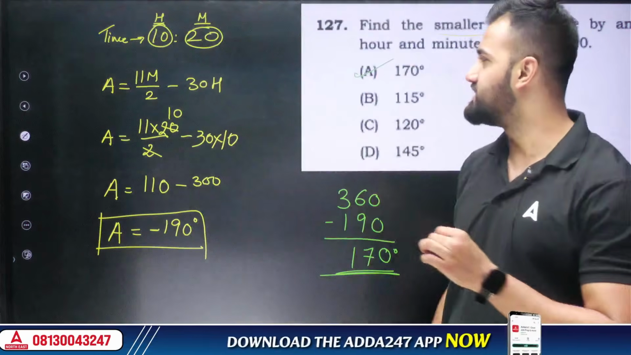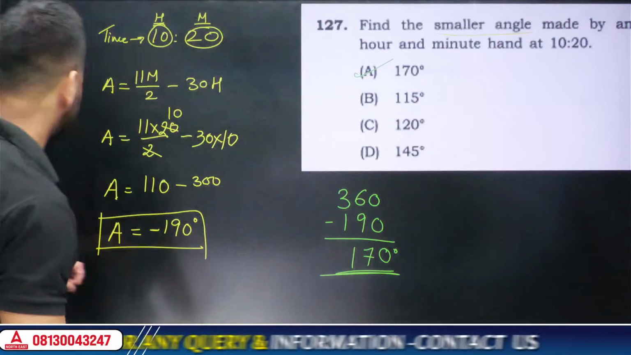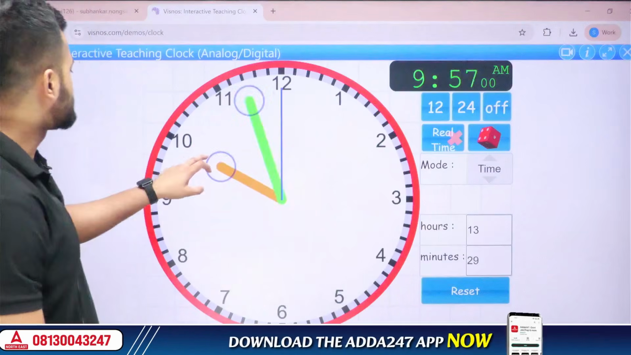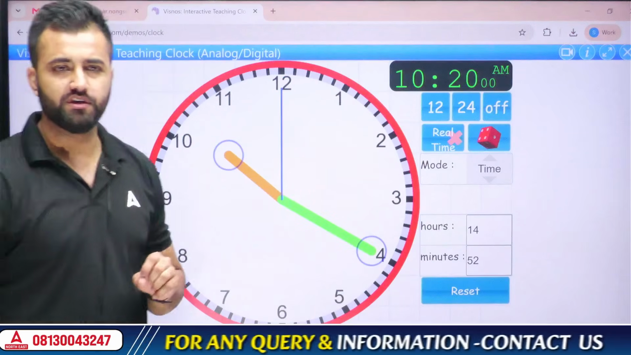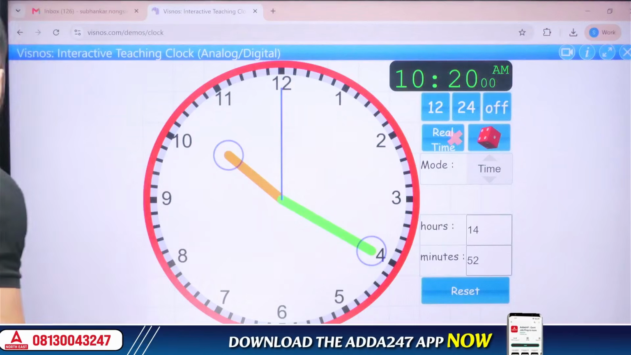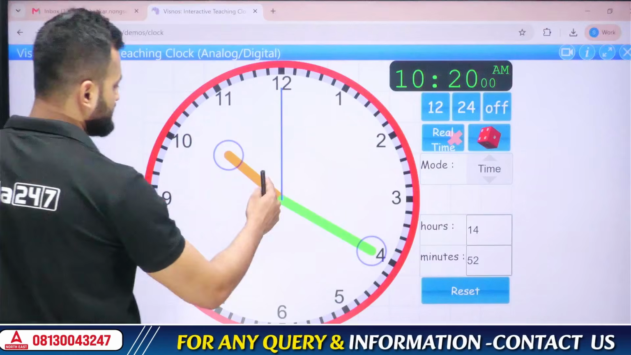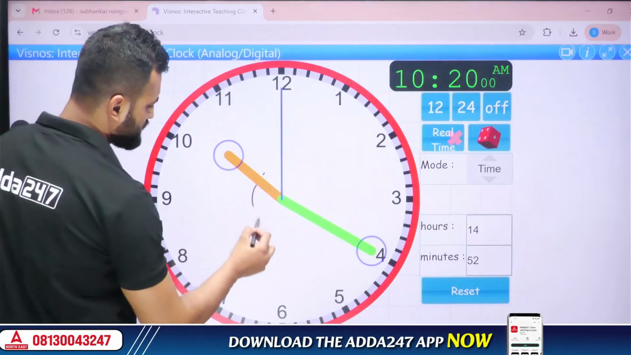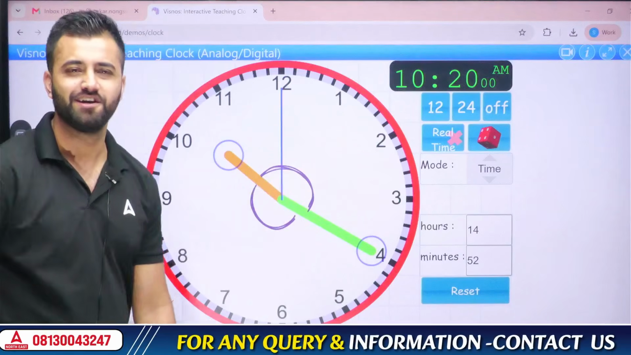Okay, now let me make you understand this particular concept via our actual clock. You'll love it. See this. The time is 10:20. If you notice here, you can see two angles forming out here. Two angles are being formed. One is this angle. Another one is the angle at the top. Let me mark it for you so that you can see. This is one angle and this is another angle which is being formed when the time is 10:20.